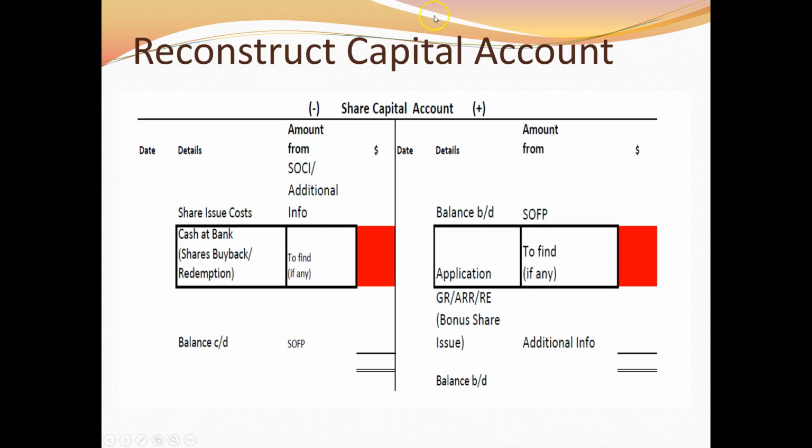Alright, so I hope you still remember how to open up your share capital account, equity part. Share capital increases on the credit and reduces on the debit. So opening balance from SOFP, closing balance from SOFP. When there's an increase from shares issuance, we call it applications. When there's bonus share, it can be GR, ARR, or RE. Share issue cost will be here. So if we're able to find a missing figure here or here, when it's a reduction, it's a redemption. When it's an increase, it's a share issuance, we write applications. Alright?